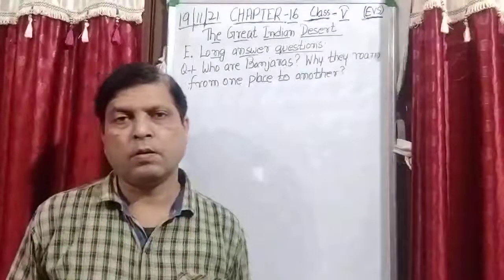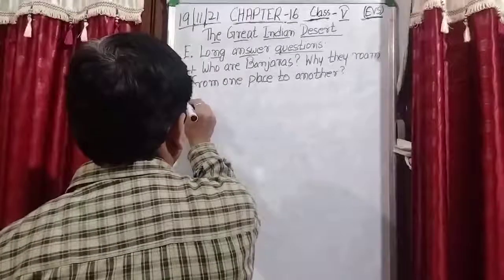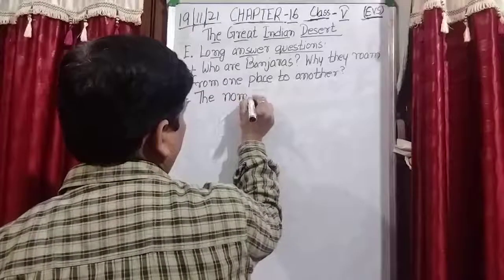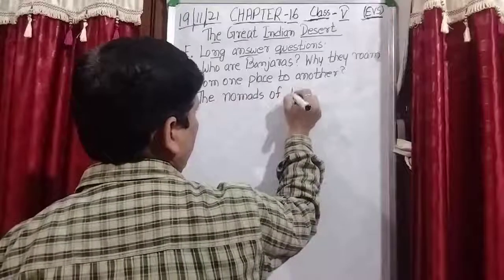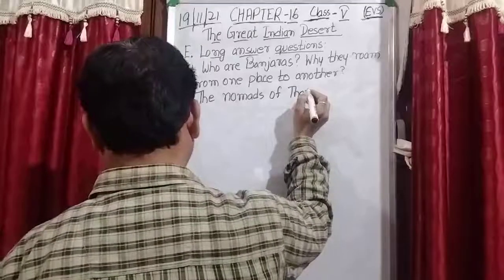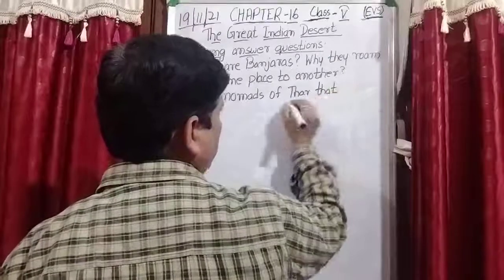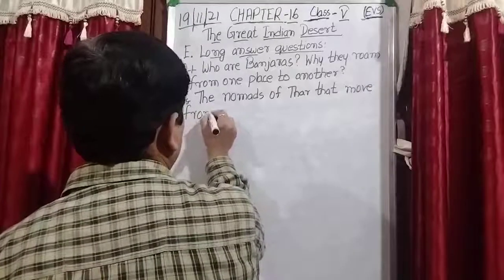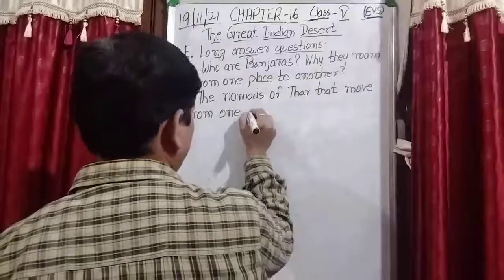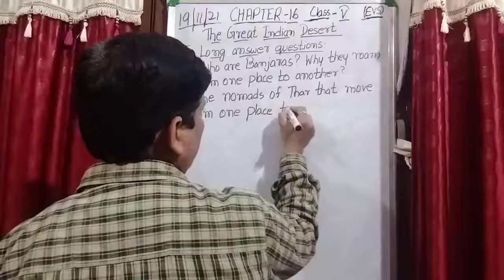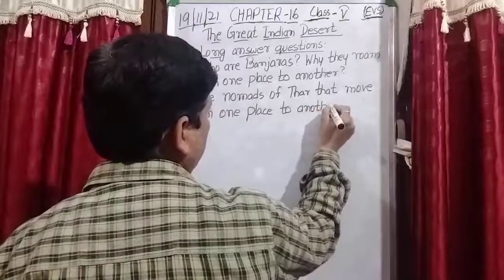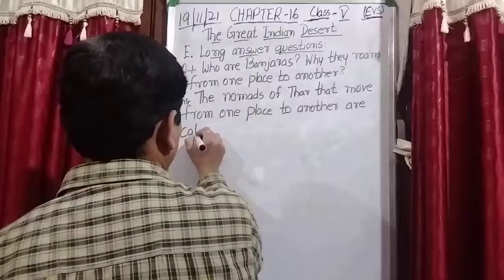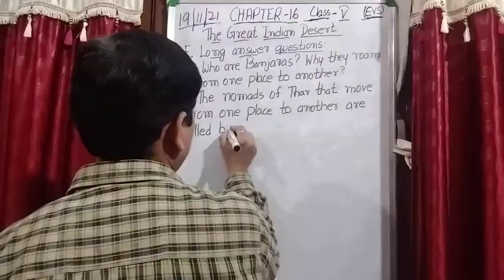So note down the answer. The nomads of Thar that move from one place to another are called Banjaras.